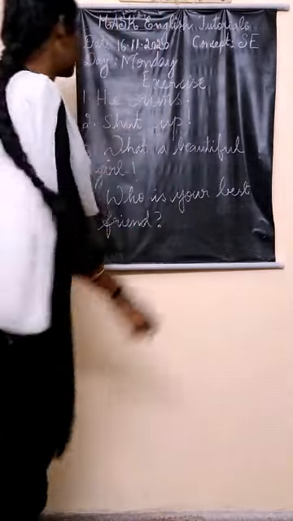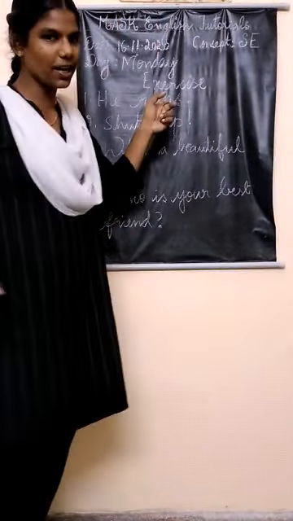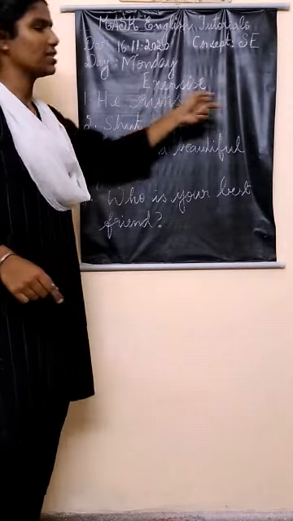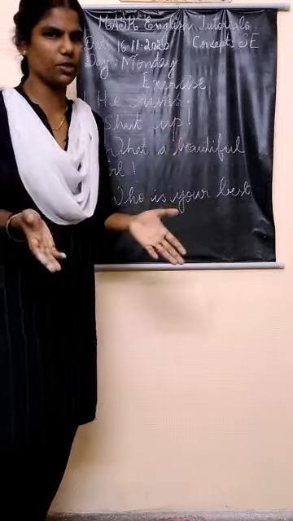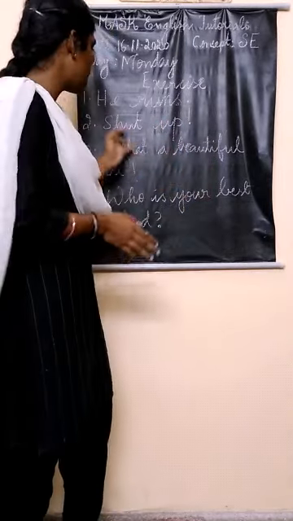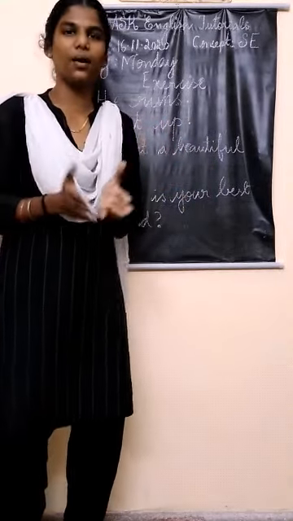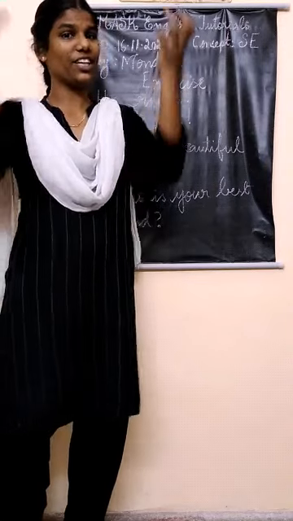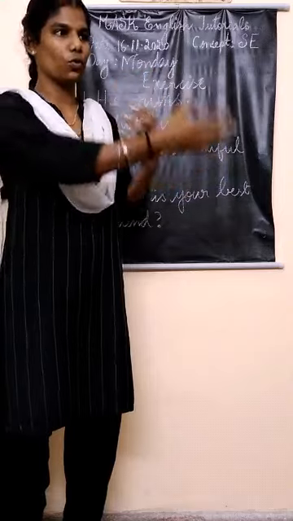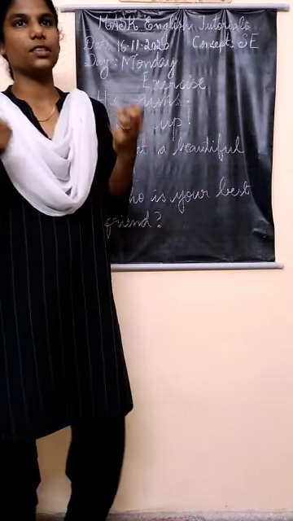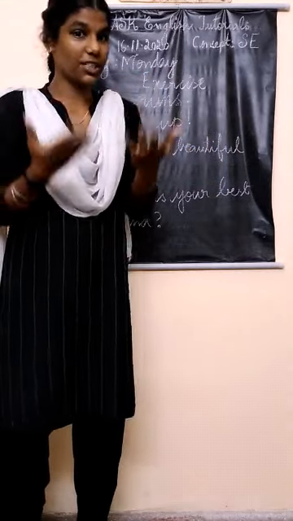Yes, let's see the answers. He runs. Yes, this is a statement sentence, or you can call it a declarative sentence or assertive sentence, whatever it is, the same thing. And shut up. When do we say it? When we get irritated, when the person who is near is disturbing us, then we say shut up.